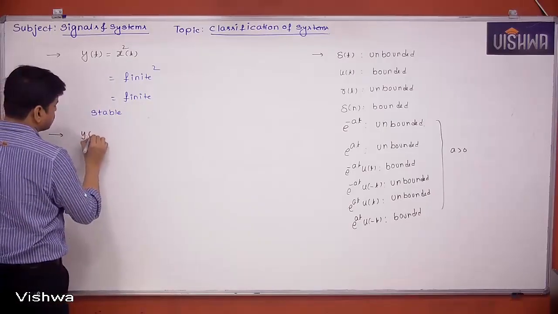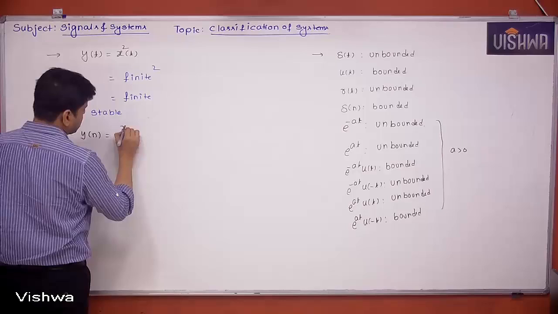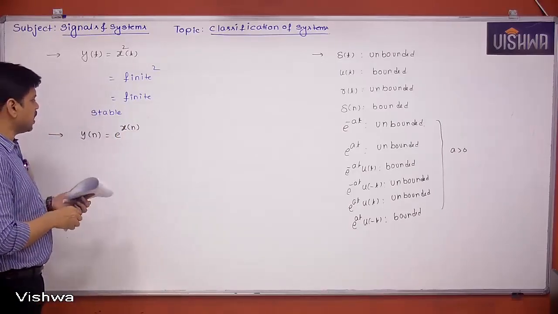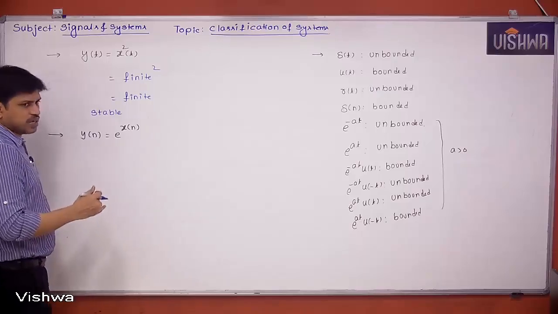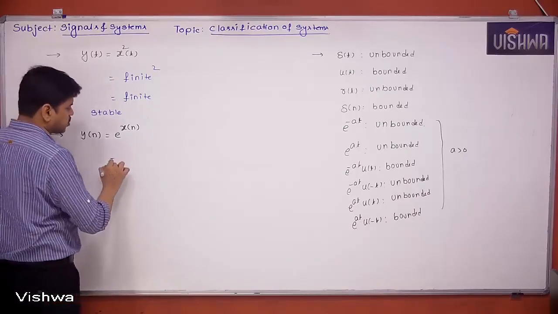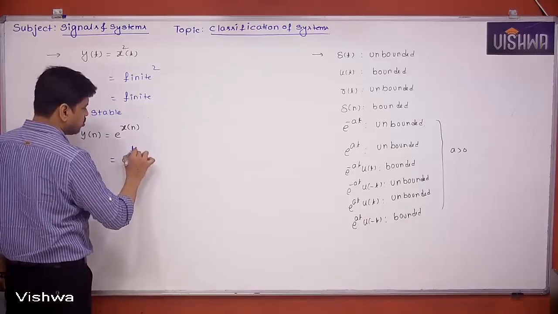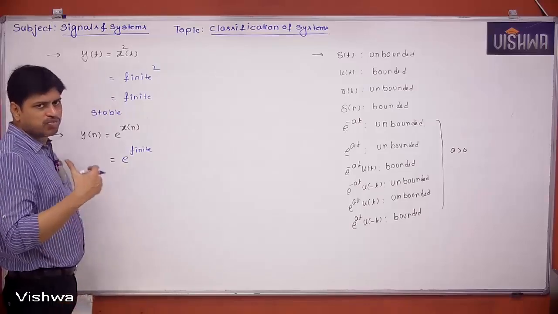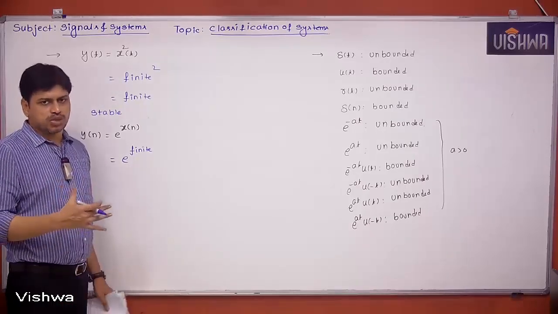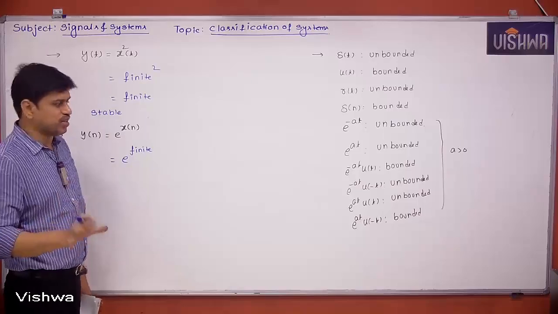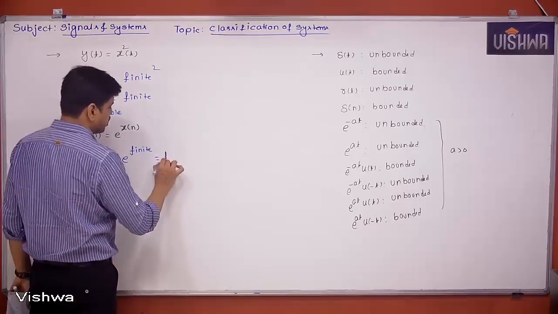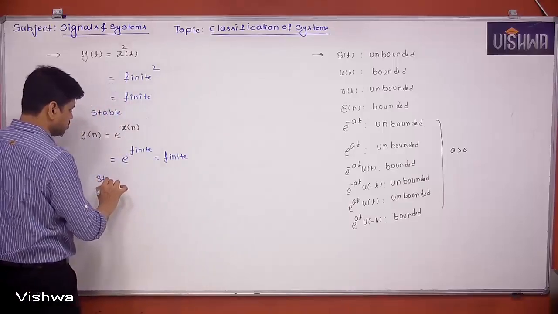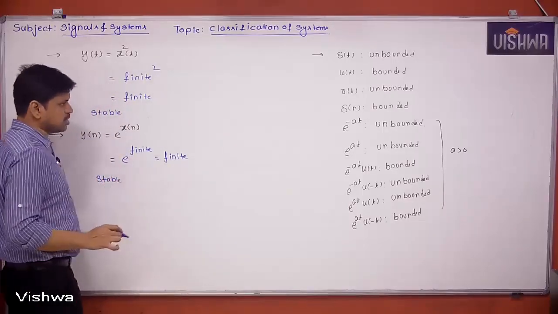Y of n is equal to e power x of n. We have to check whether it is stable or not. Again we will say, if input is a finite value, then what will happen to the output? It is going to be e power some finite value. If you take e power 4, e power 5 like that, it may be a large value, but still it is going to be a finite value. Then the system is stable again.